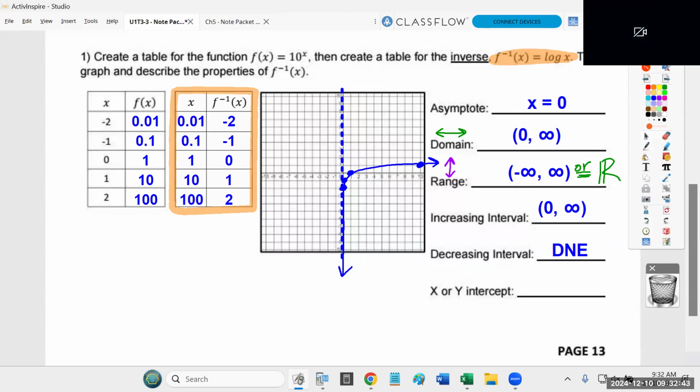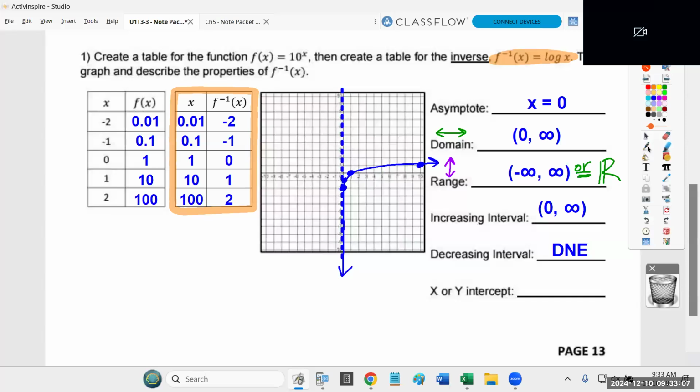Now, the last bullet point is x or y intercept. Which axis does this thing never touch? That's my first question of the day. See if people are paying attention. The y-axis, you got it. We've got a vertical asymptote right there on the y-axis. It gets really, really close to the y-axis as it goes down, but it never actually touches it.